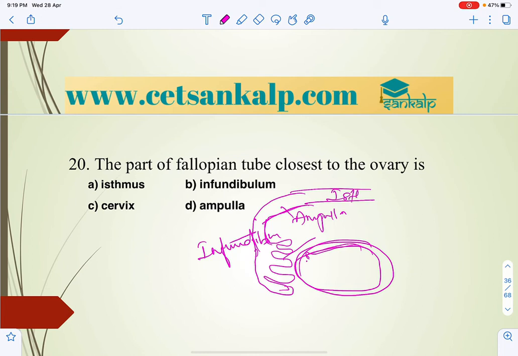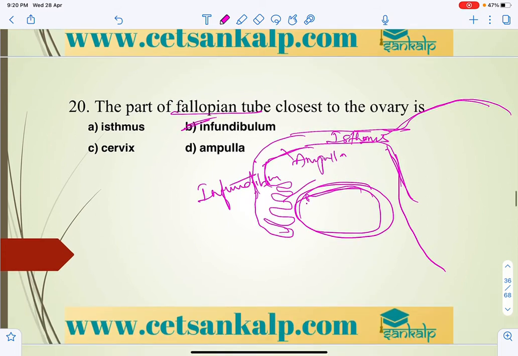The isthmus opens into the uterus. So here the answer for this is infundibulum.